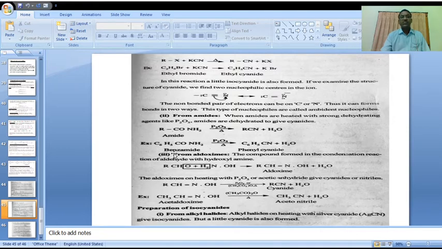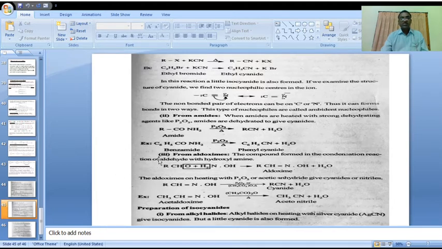Here we are using benzamide as a suitable example. Benzamide on heating with the dehydrating agent phosphorus pentoxide gives phenyl cyanide. Is it clear? This is another method of synthesis.